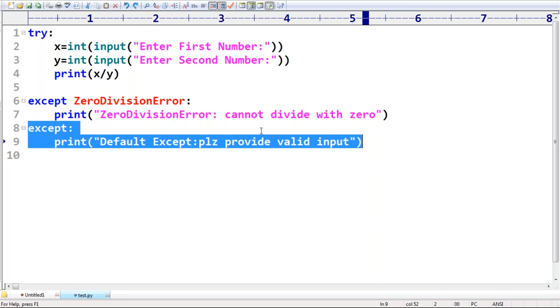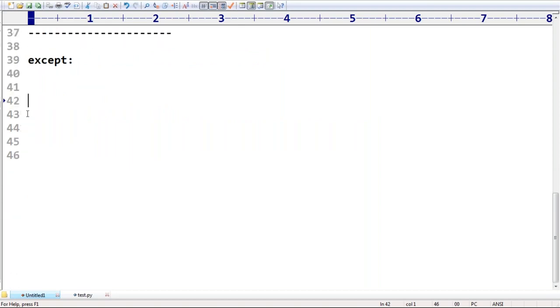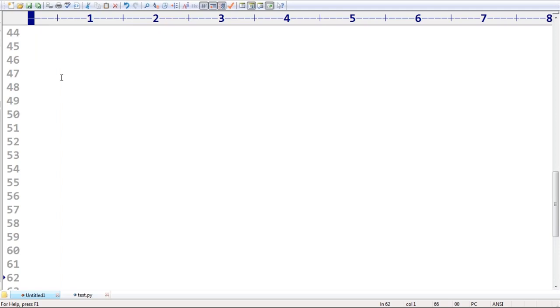Yes, up to this it is clear, right? Okay. Now let me summarize in how many styles we can declare an except block.